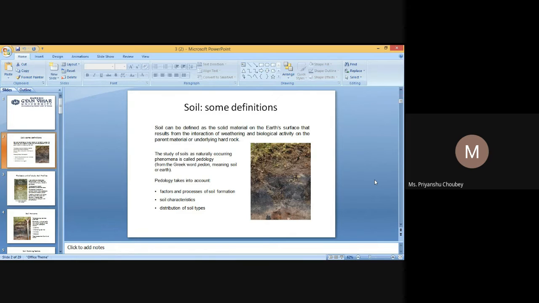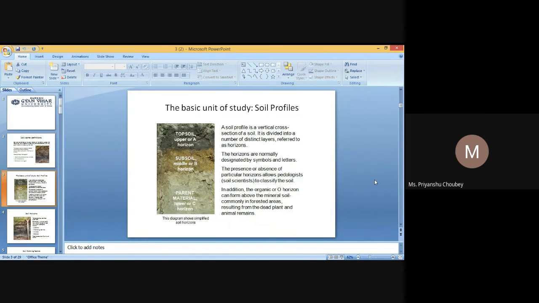L means leaf litter, F means fermenting leaf litter, H means humus, and E means alluvial. These lie above the B or alluvial horizon. In this picture, we see fresh dead vegetable litter L, fermenting litter F, humus H, and alluvial horizon E, and alluvial horizon B.